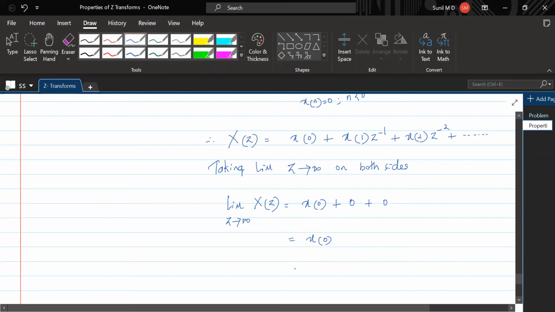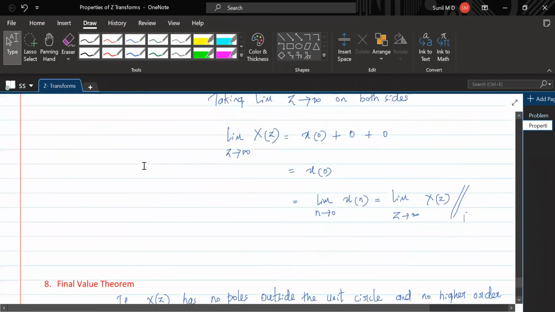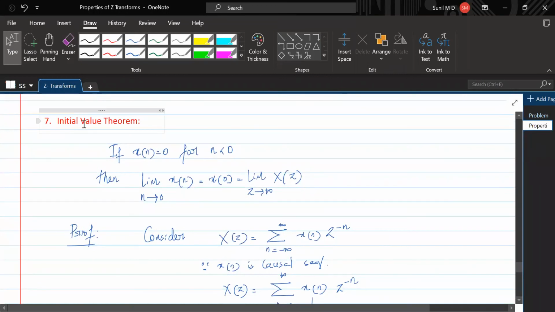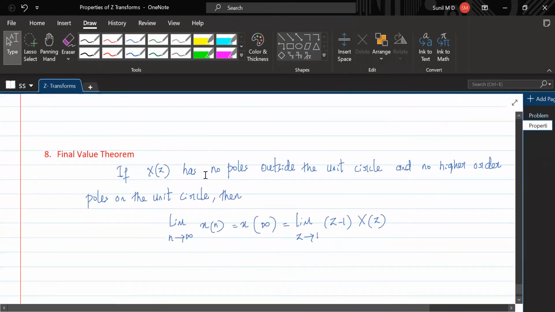And when do you get x of 0? This is when you apply n tending to 0 to x of n, or in other words, when you apply limit z tending to infinity to x of z. This is the initial value theorem. Understand that? So initial value theorem is applicable when the sequence that we consider is causal, otherwise it's not applicable. Similarly, the final value theorem is applicable only if x of z has no poles outside the unit circle.